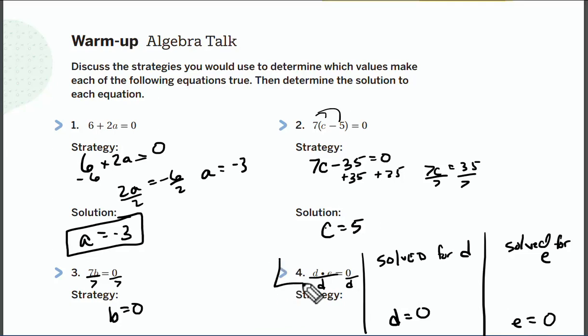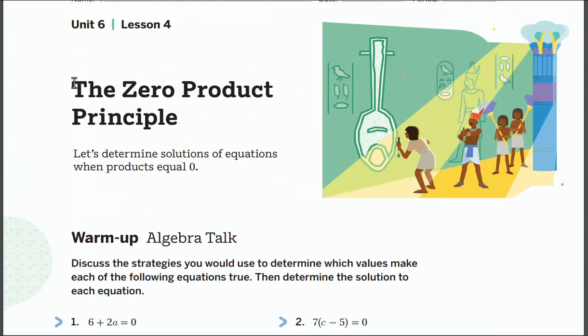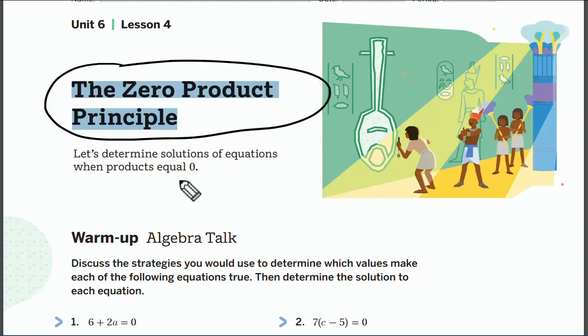So this is something that we are leading into today. This is called the zero product property. And if I scroll back up here, you'll see that zero product property or zero product principle is what we're discussing. So this is what we are going to be talking about today and tomorrow. And hopefully we can have a good chance when we start reviewing and stuff like that for next week.